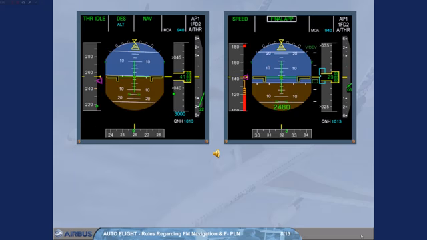Rule 2. Use of vertical deviation. The vertical deviation is provided in descent as a round symbol, the yo-yo, and along a VDEV scale in approach, where each deviation scale graduation represents 100 feet. It represents the vertical deviation between the current altitude and the computed descent or approach path.